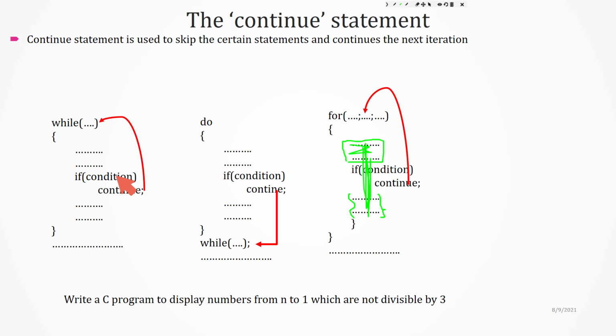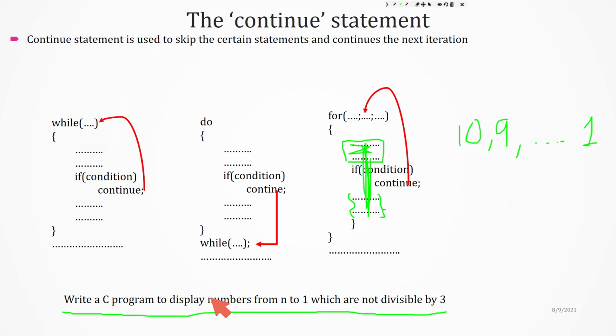Write a C program to display numbers from n to 1 which are not divisible by 3. So I have to display the numbers from n to 1. So suppose n is 10, 10, 9, up to 1. You have to display those numbers. One condition is there. The question is which are not divisible by 3. You have to display all the numbers which are not divisible by 3.